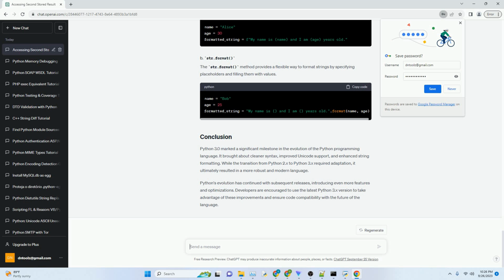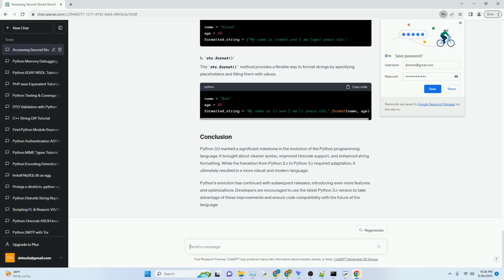Python 3.0, also known as Python 3, was a major milestone in the evolution of the Python programming language. It brought significant changes and improvements to the language while striving for a cleaner, more consistent syntax. In this tutorial, we'll explore the key features introduced in Python 3.0 and discuss its impact on the Python ecosystem. We'll also provide code examples to illustrate some of these changes.